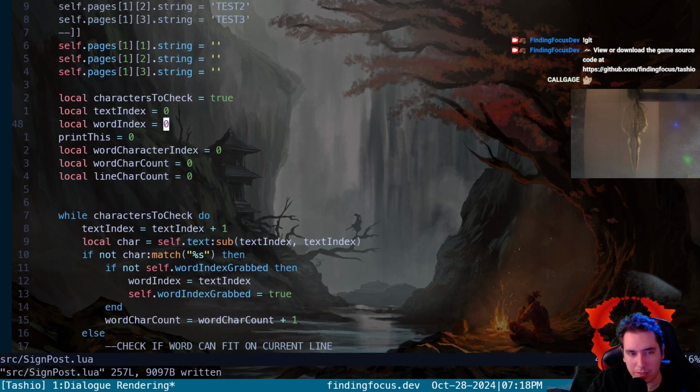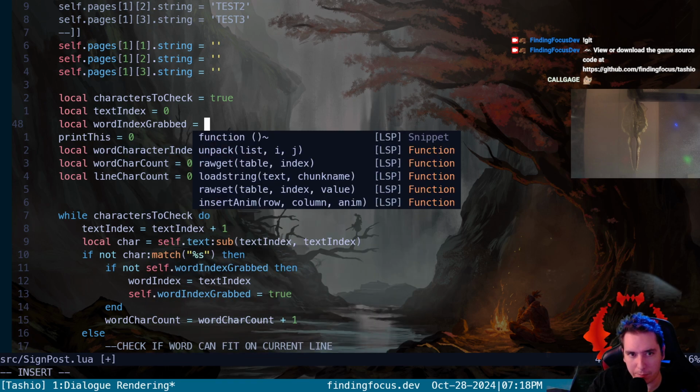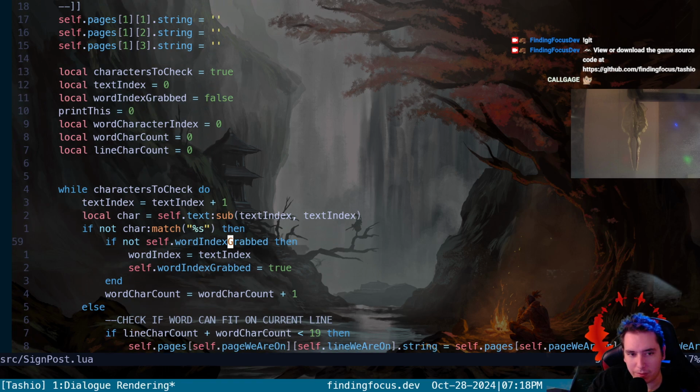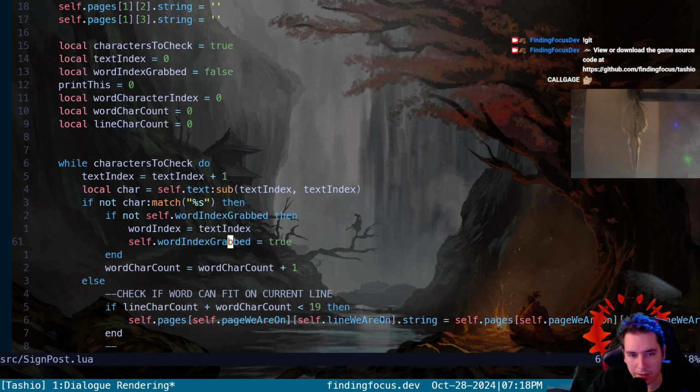So instead of word index, let's say this is word index grabbed. So it starts off as not grabbed. If we're not grabbed by the time we find a character, we take the index of that very first word's character into our word index, and we say we are now having grabbed our word index. So until we flush this word index grabbed back to false, we can't snag another word index.